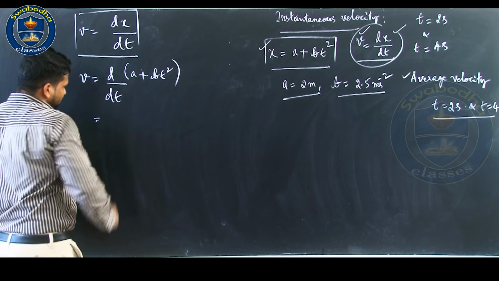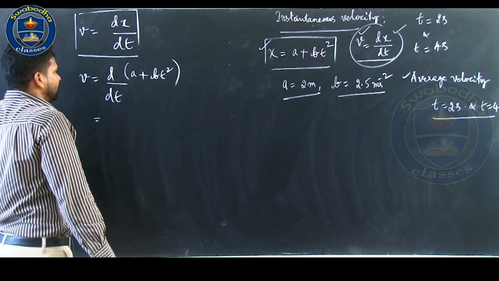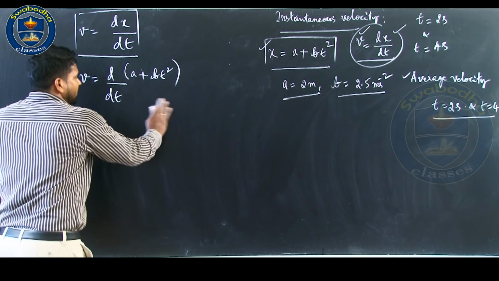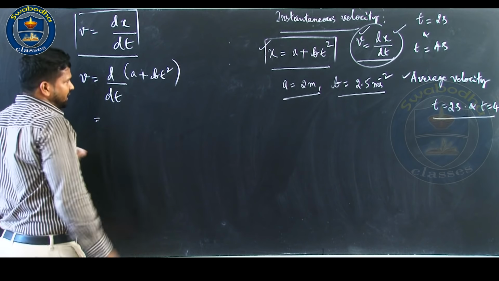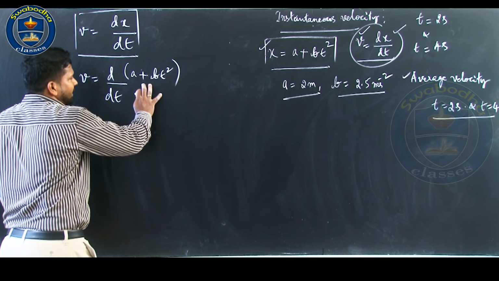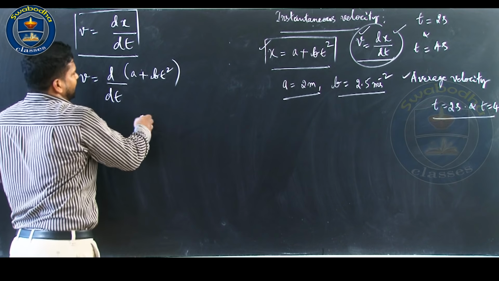So, we have the exact expression for x in terms of t, that is a plus bt square, and we differentiate this. You must know the differentiation. As I said, please refer to the appendix, or you may already know it, or you are going to study it in great detail in mathematics. So, this much idea is badly needed here.